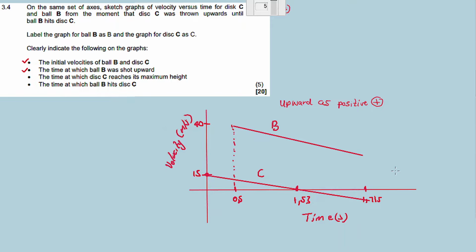So we have plotted it. This is the last question for question 3. I hope you got some value out of this video.